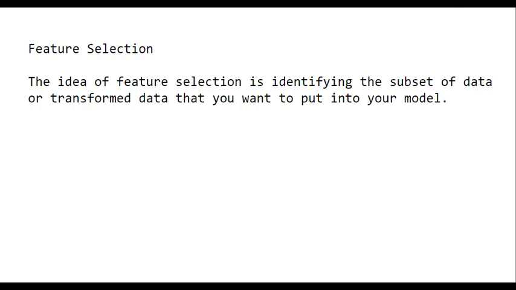In our last class, we discussed a few basic things about feature extraction from the data and how the organization extracts meaning from the data through various computations. So feature selection is all about identifying a subset of data where we want to fit our model. Here the data can be directly selected or the data can be a transformed one.